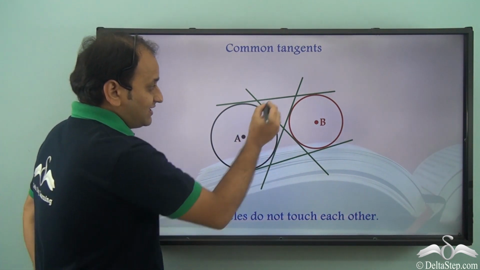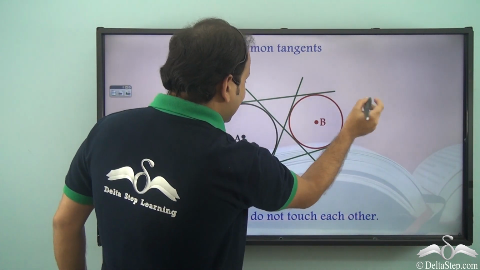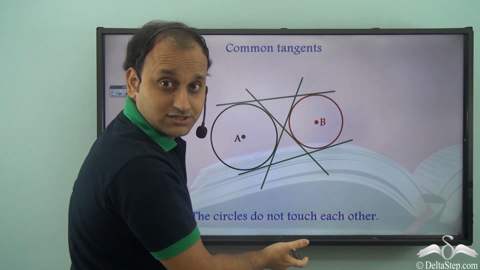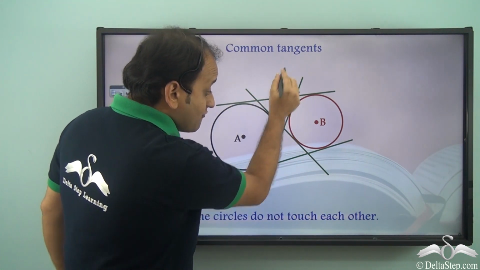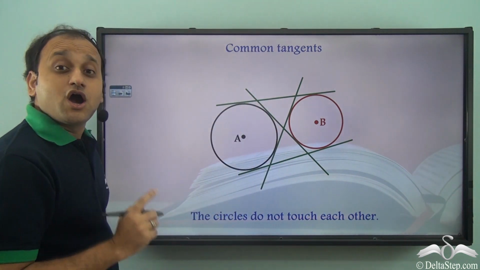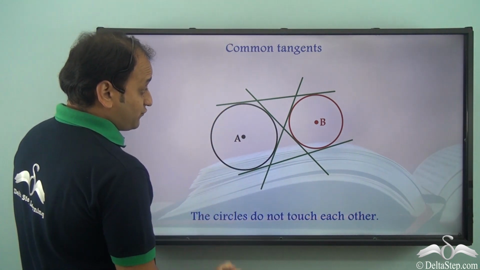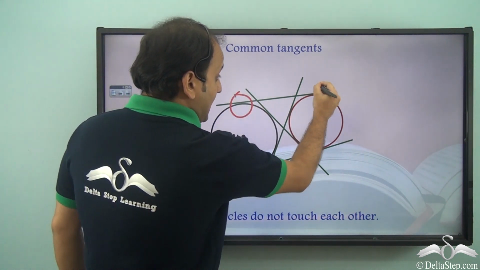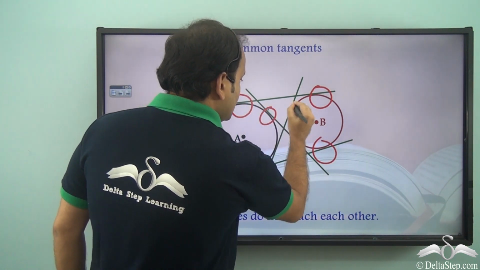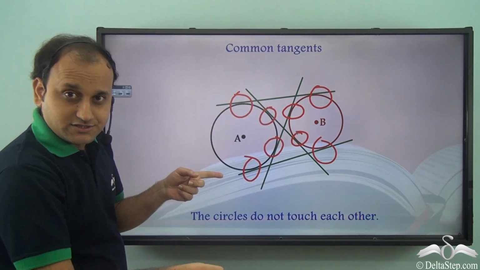As you can see, in all these cases we have common tangents, that is, the same line is tangent to both the circles, and we have 4 such possibilities, but we have no common point of contact. That is, there is no point of contact which is common between both the circles.